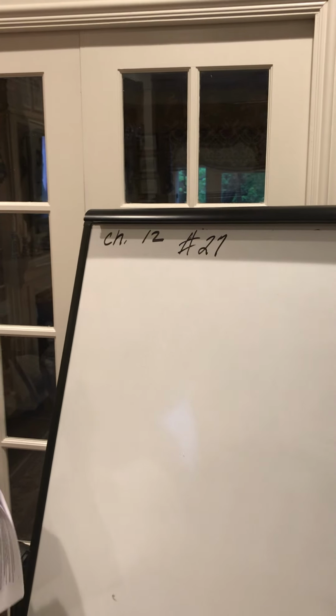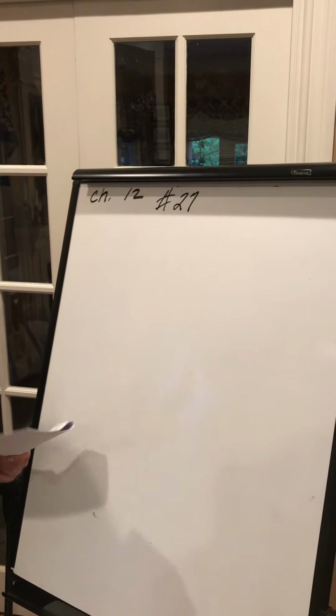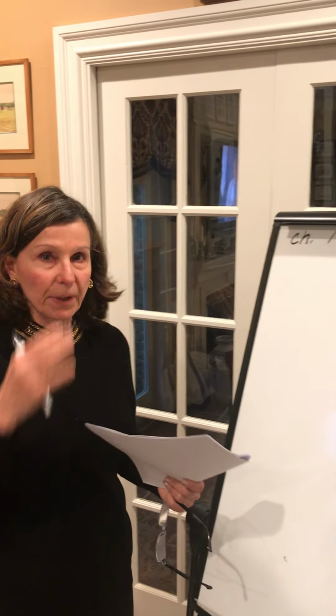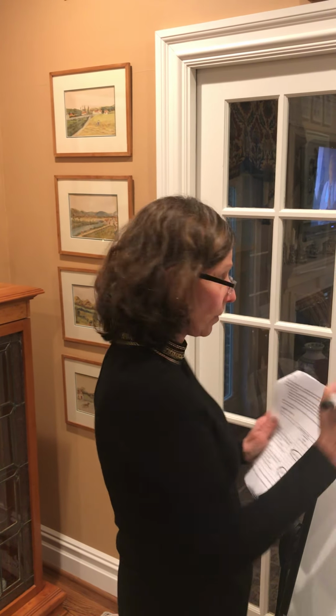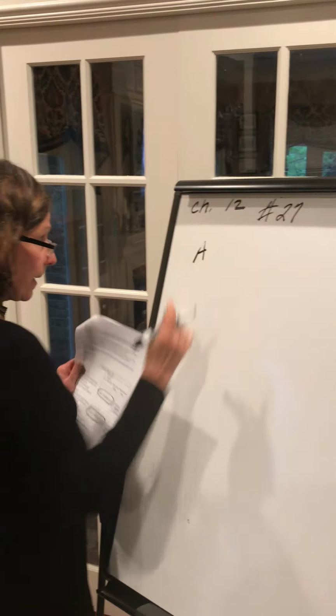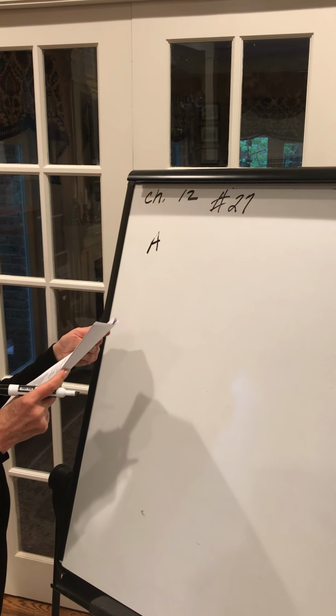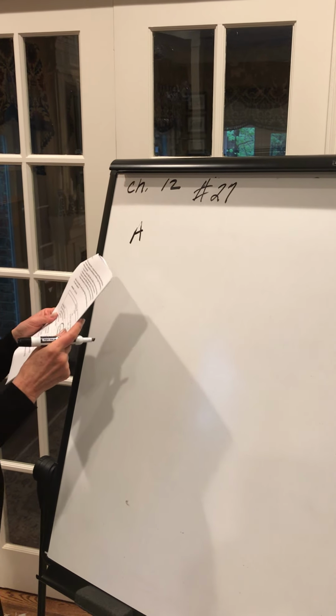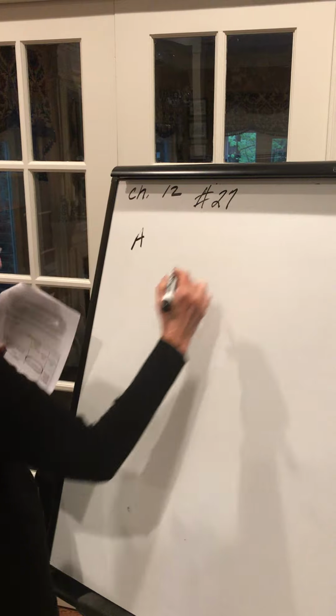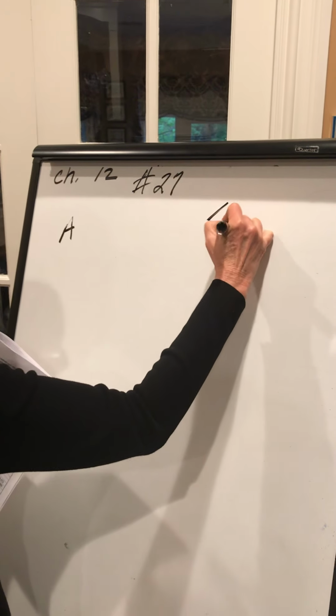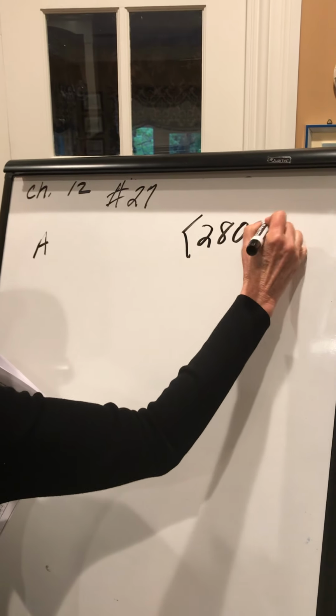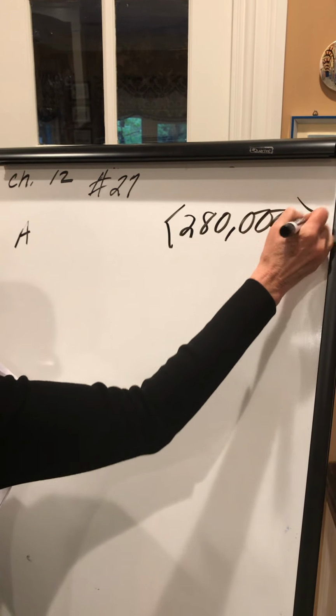So here is a really good example of a business application using the time value of money. So we have two projects. Project A. So they tell us that Project A will cost $280,000. So I'm going to put that as a negative. That's the cost of the project.